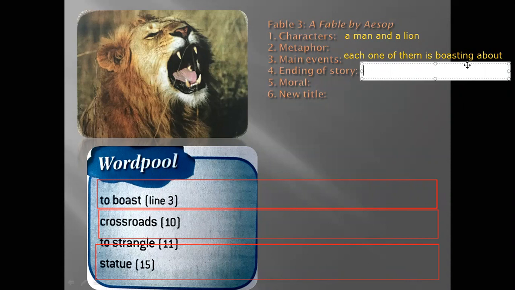So what is our ending story? Wait a moment. You see, man is stronger. Yeah, there was a statue, right? The man is stronger. Man was stronger than a lion on the neck. But then the lion said, wait. If we're going to make our own statues, surely we would see the lion winning the fight. So what does that mean? Who won the battle? The man. Are you sure?